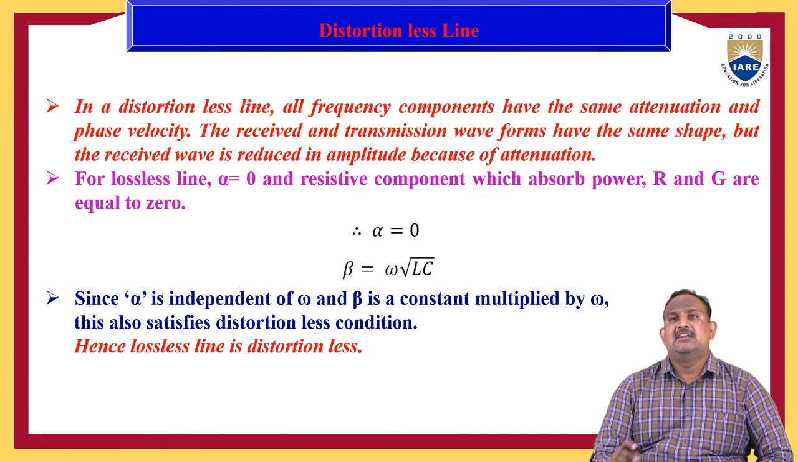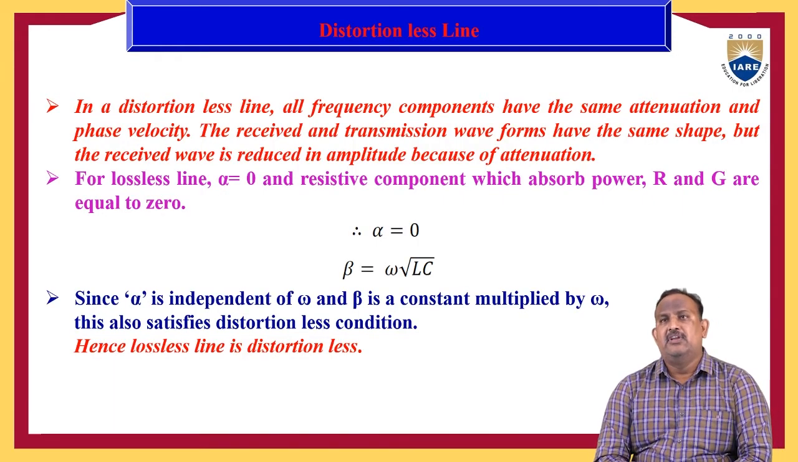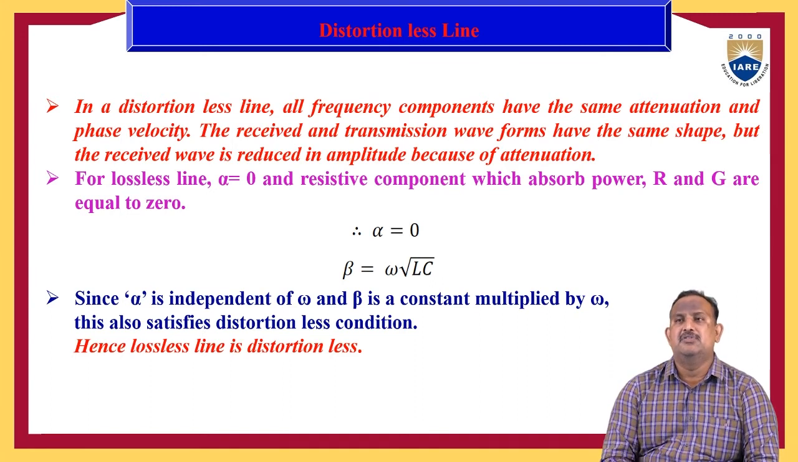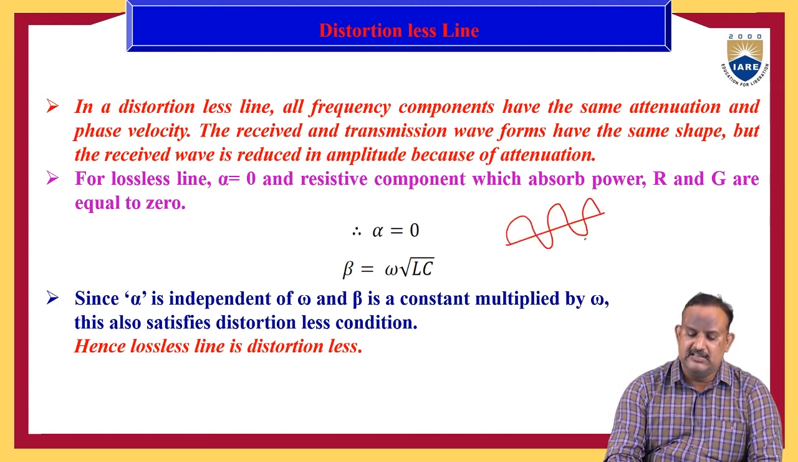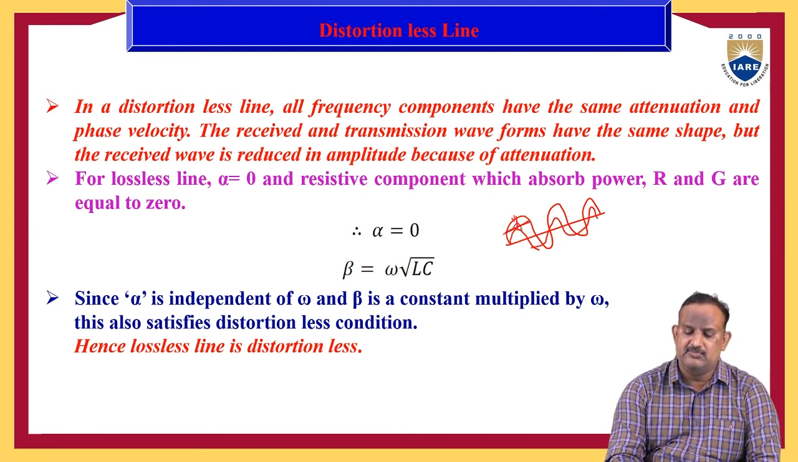Next, in a distortionless line, all frequency components have the same attenuation and phase velocity. So the received and transmitted waveforms have the same shape, but the received wave is reduced in amplitude because of the attenuation. Suppose the transmitted signal is like this, and the received signal is like this, which is similar in shape, but there is some difference in the amplitude.